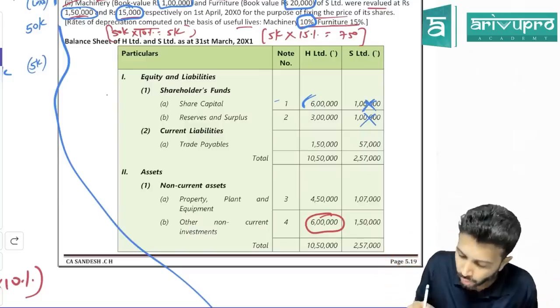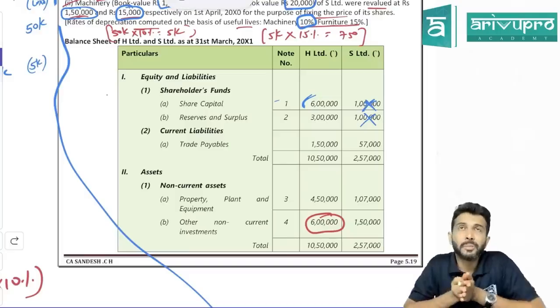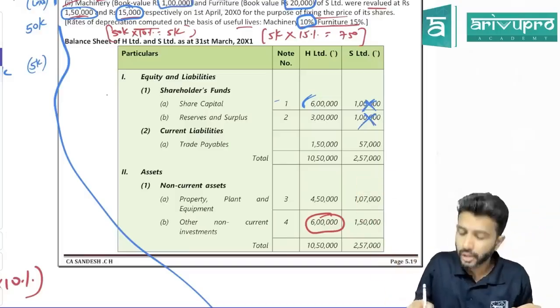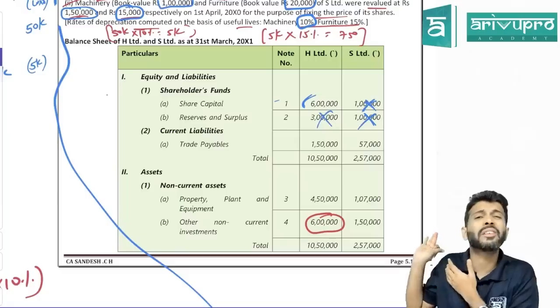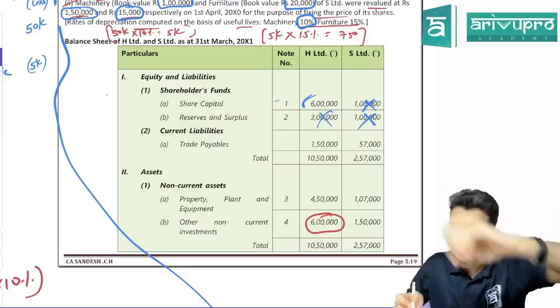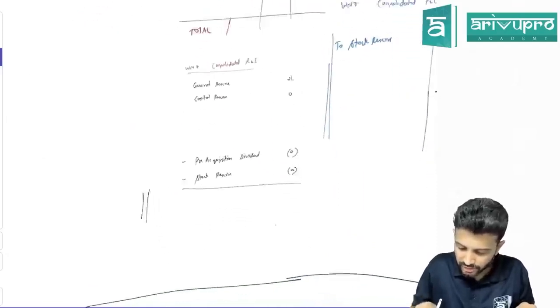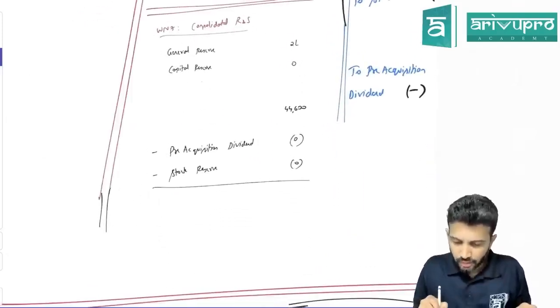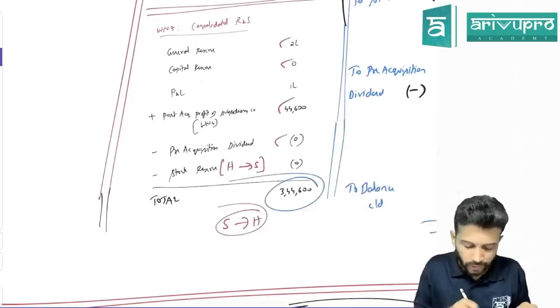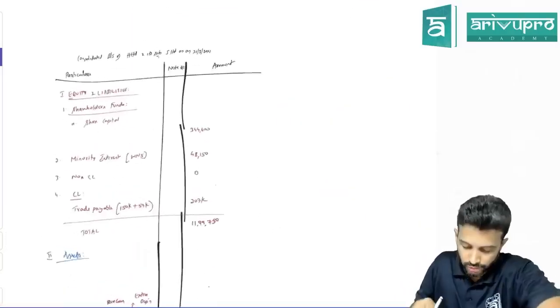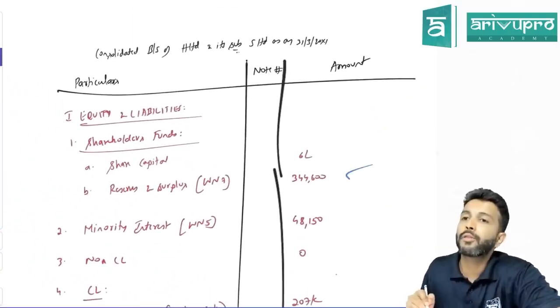Okay. And what about reserves and surplus? Reserves and surplus is already distributed among the holding company and minority interest. So this will not come. The 3 lakh also will not come. We have already done the working note, working note number 7, where we prepared consolidated reserves and surplus. Check what our consolidated reserves and surplus is. 3,44,600. Check the balance sheet. Have they shown 3,44,600? Yes, reserves and surplus is 3,44,600.